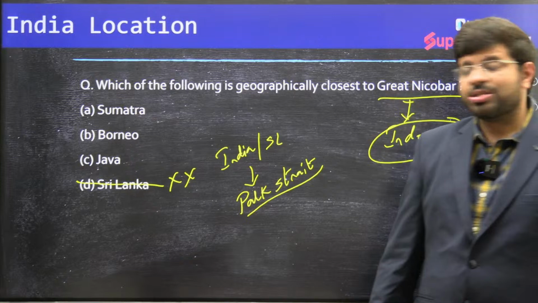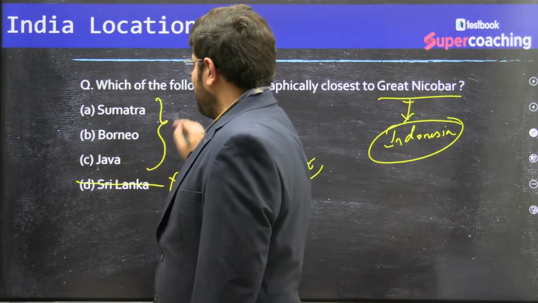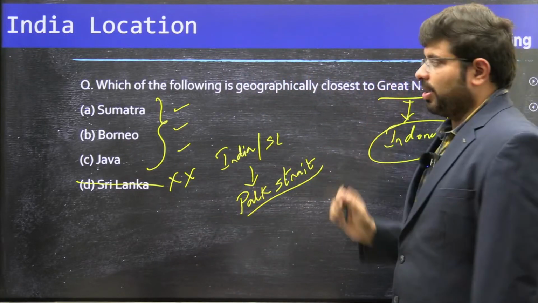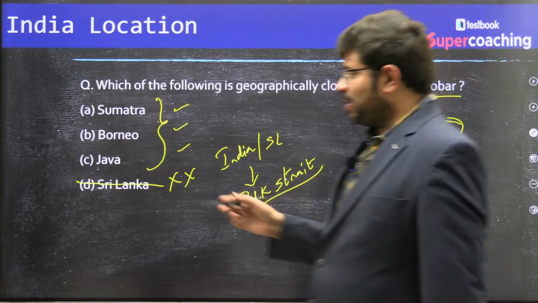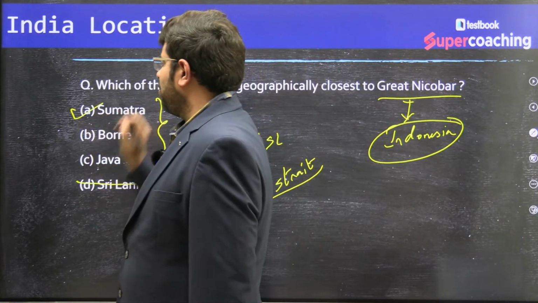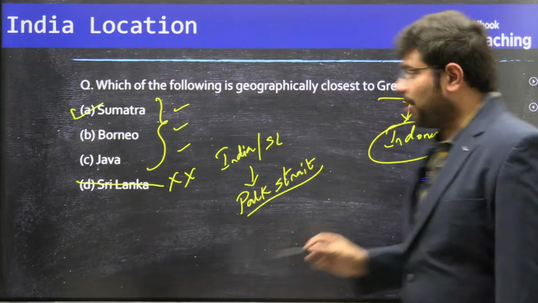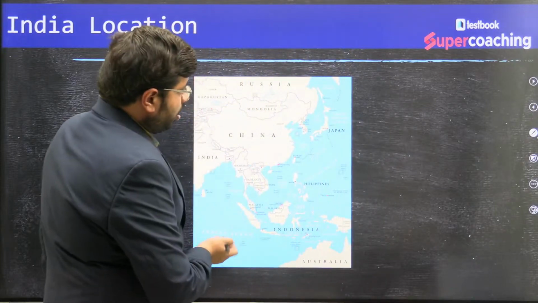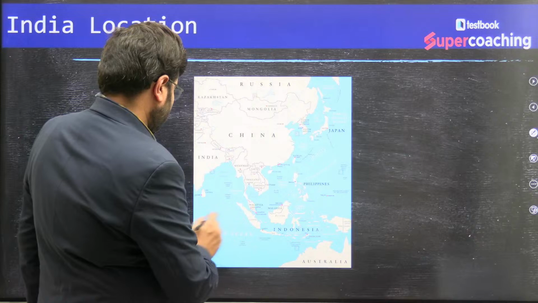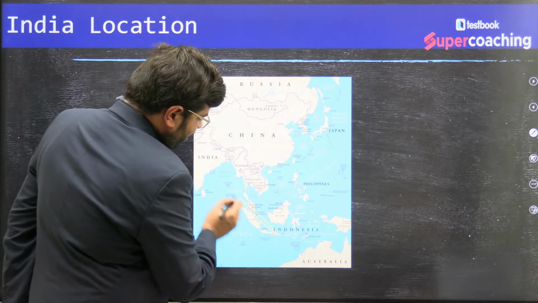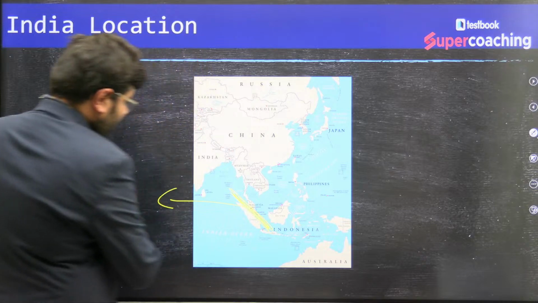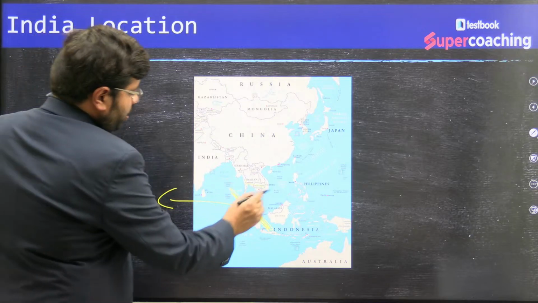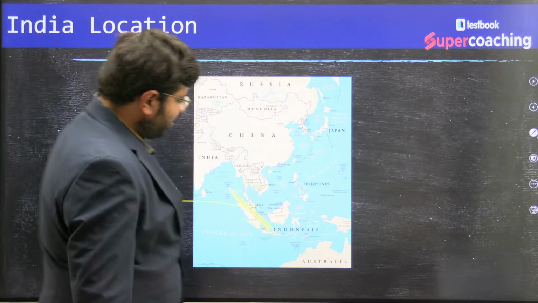When you talk about the Indonesian islands, Sumatra, Borneo and Java are the major islands. What is that island which is very close to India? If you have observed the map closely, it would have been Sumatra. And you might have prepared about a very important topic here, the Malacca Strait, dividing Malaysia and Singapore from Indonesia.